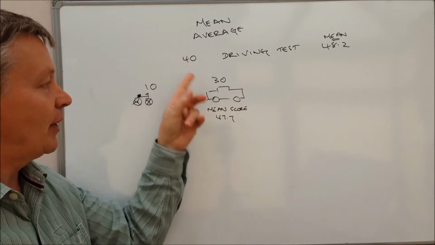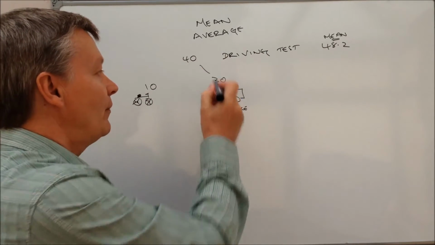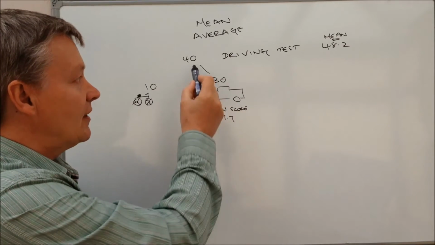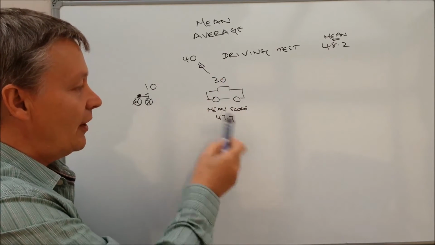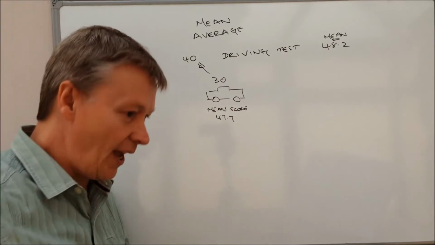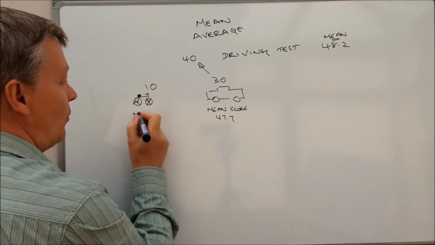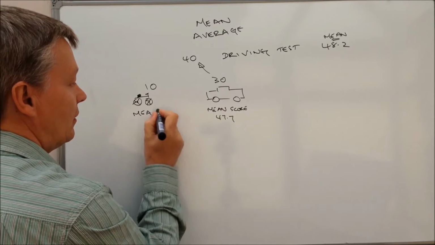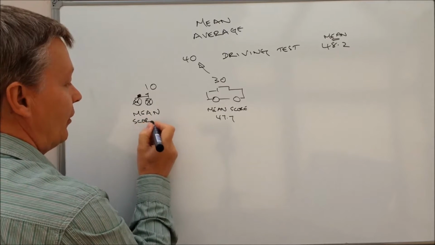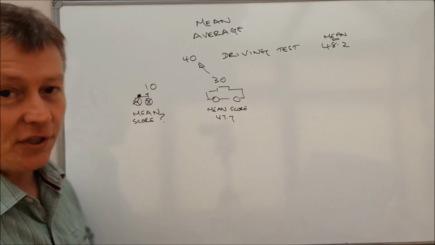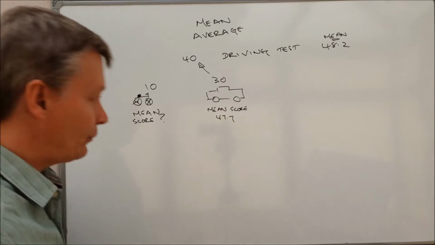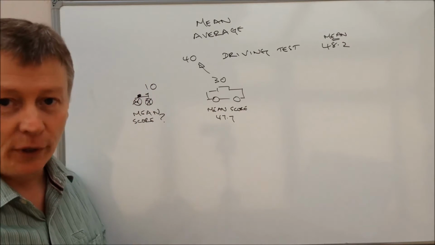Of those 40 people, 30 of them took the car test, and they got an average of 47.7. The question is, what was the mean score for the people who took the motorcycle test?